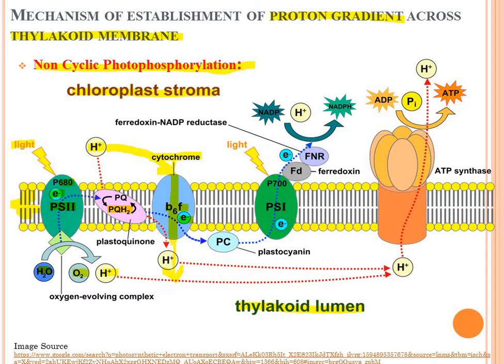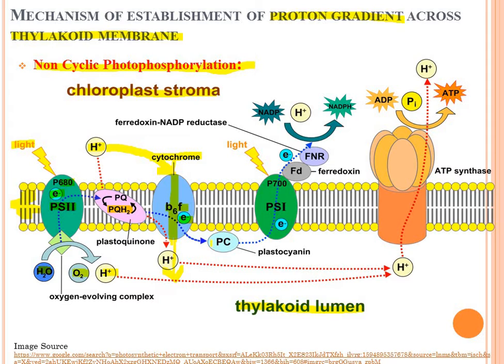When these electrons get transferred, they attract the hydrogen ions from the chloroplast stroma, and through the cytochrome B6F ion channel, they move inside the thylakoid lumen.